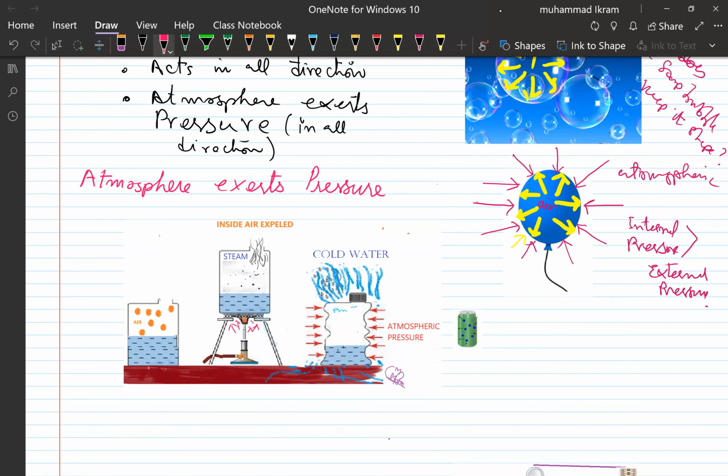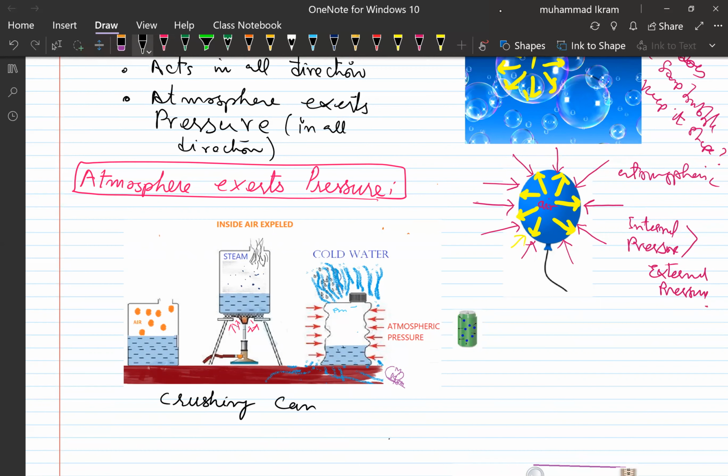The atmosphere exerts what? The atmosphere exerts pressure. This is what we will explain in an experiment known as the crushing can experiment.